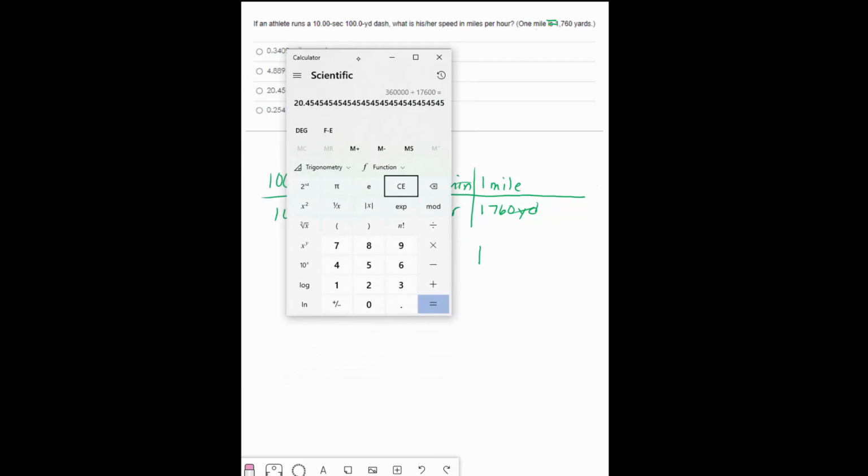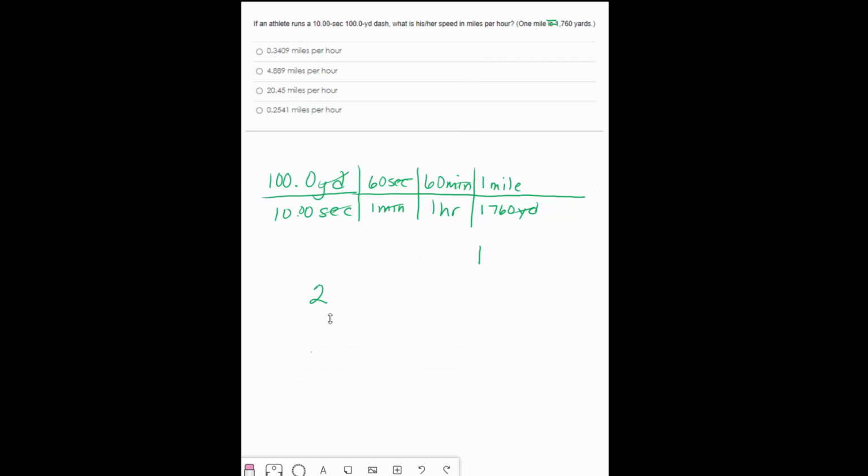I don't know what I did there, but the answer is 20.45 miles per hour. Both of these numbers have 4 significant digits. This is a definition, so it doesn't go into the sig figs, so we need 4 significant digits in our answer. 20.45.